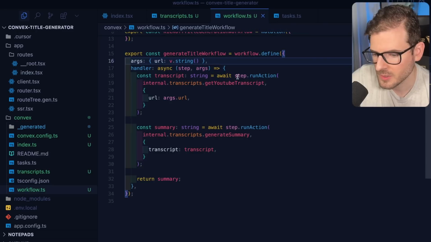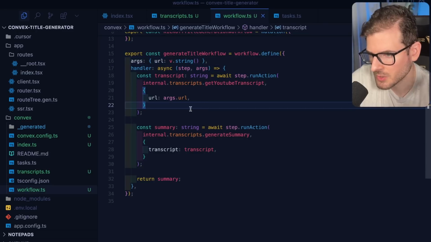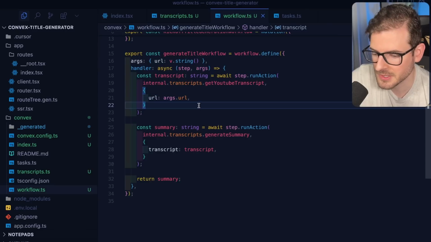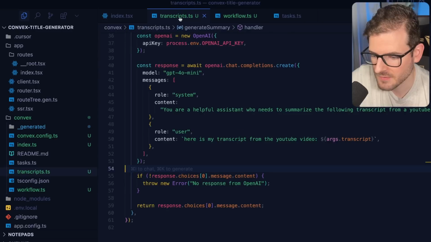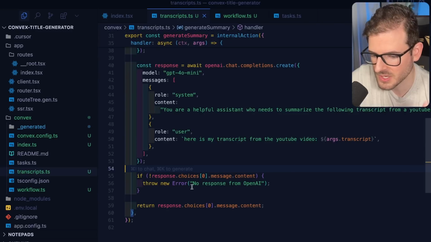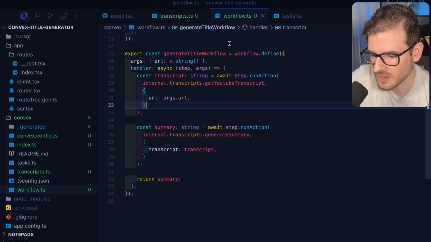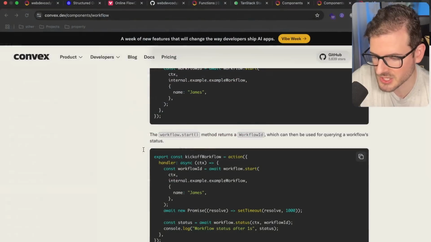The cool thing about the workflow is these different steps, you can actually pass additional arguments to have them retry automatically if they fail. And from my experience of working with AI API calls, sometimes they'll fail, sometimes they'll return you some bad data, especially if you have Zod parsing to make sure that the data matches a certain format. It's not perfect. So I think having built-in retries, which is actually what this can provide us.